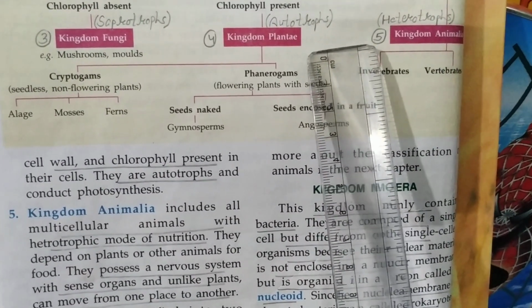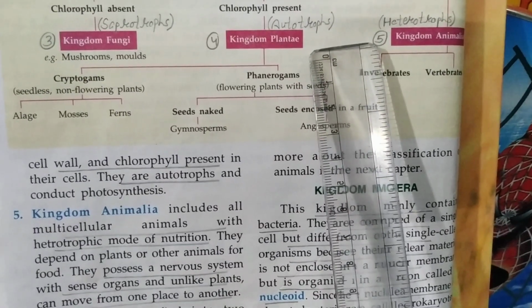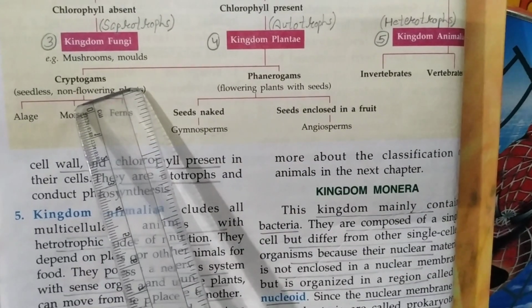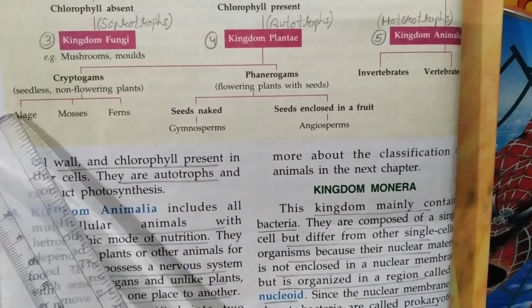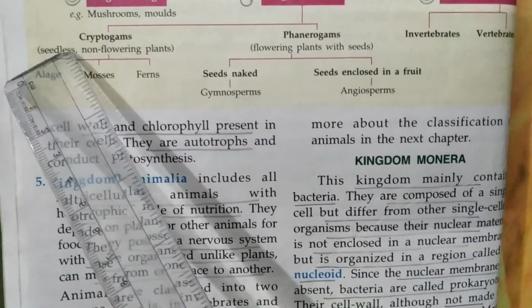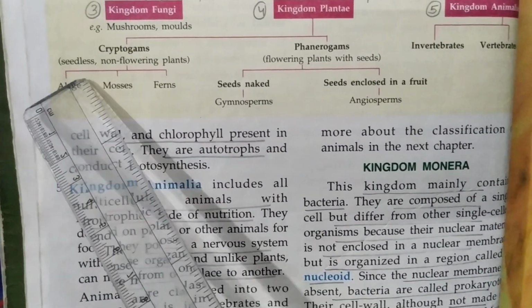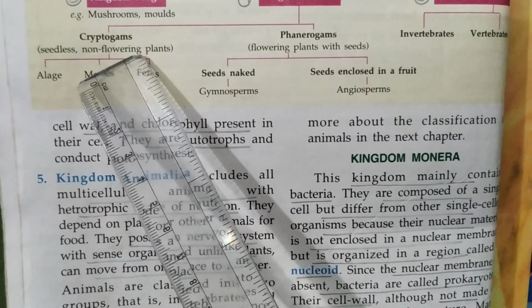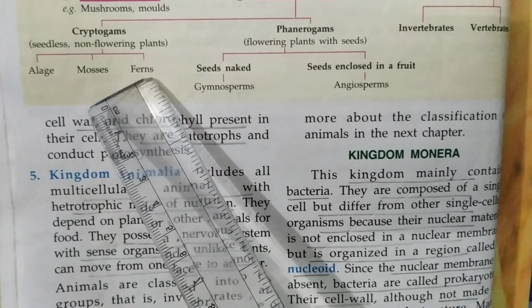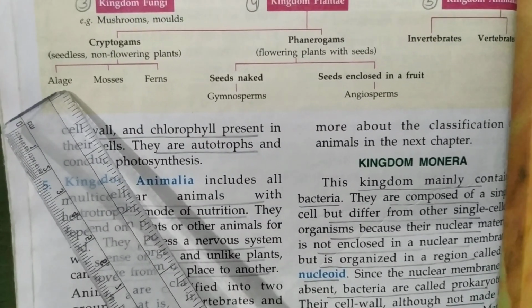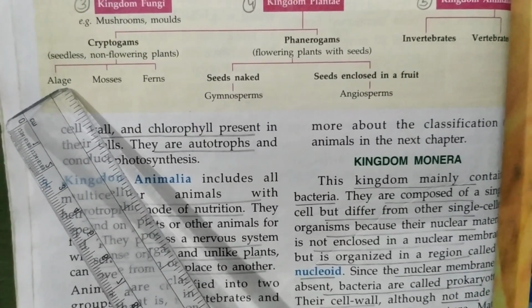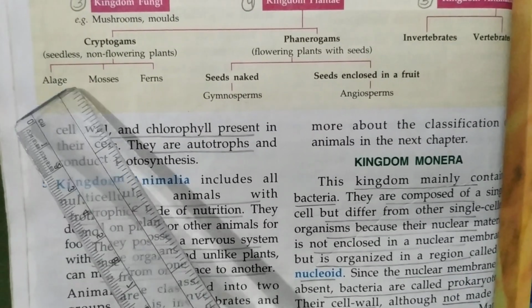But kingdom Plantae is further divided into two groups, cryptogams and phanerogams. Cryptogams include seedless, non-flowering plants, means they do not bear fruit, seeds and flowers. There are three groups: algae, mosses, ferns. Algae belongs to the group Thallophyta.